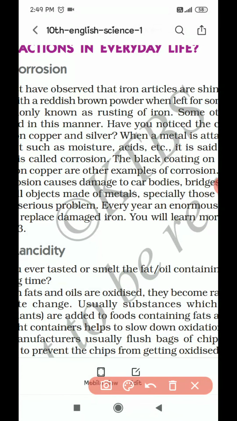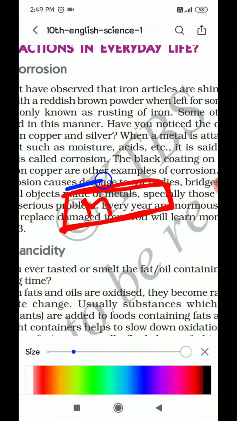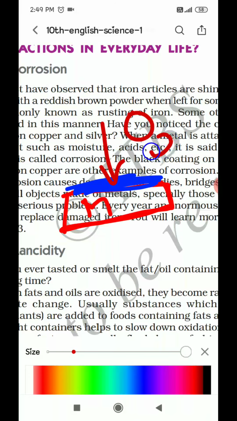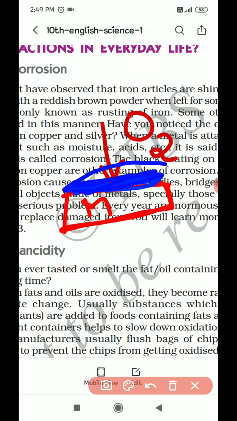Now the question arises in your mind: can we prevent this corrosion? Yes, we can prevent corrosion by applying paint on the materials. For example, if this is the metal and I apply paint on it, then even if oxygen comes, it doesn't react with the metal because it is painted. The paint acts as a barrier so that the metal will not react with oxygen.